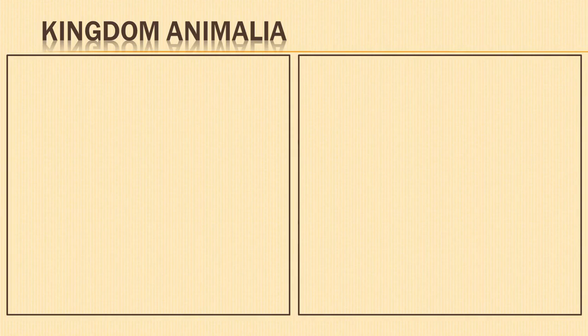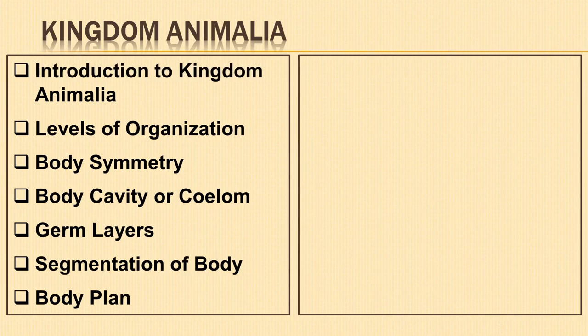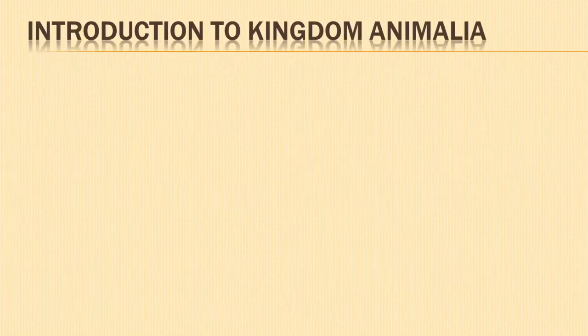Hello. In today's video, we shall learn in detail about the classification of kingdom Animalia. By the end of this video, you'll have a clear understanding of the animal kingdom based on levels of organization, presence or absence of body symmetry, body cavity, and notochord, along with a comparative study of chordates with non-chordates. Let us start with the introduction to animal kingdom.